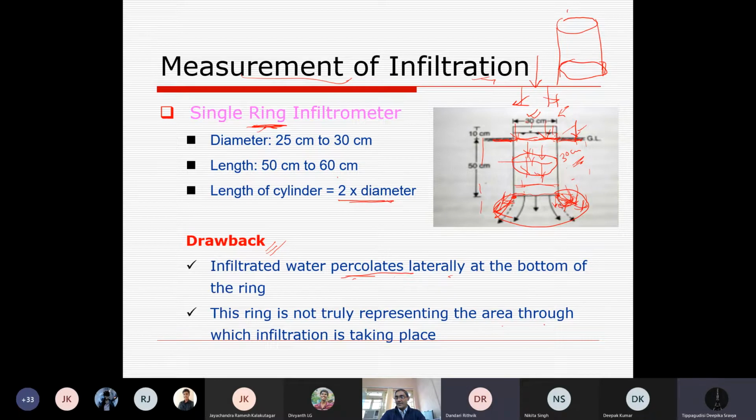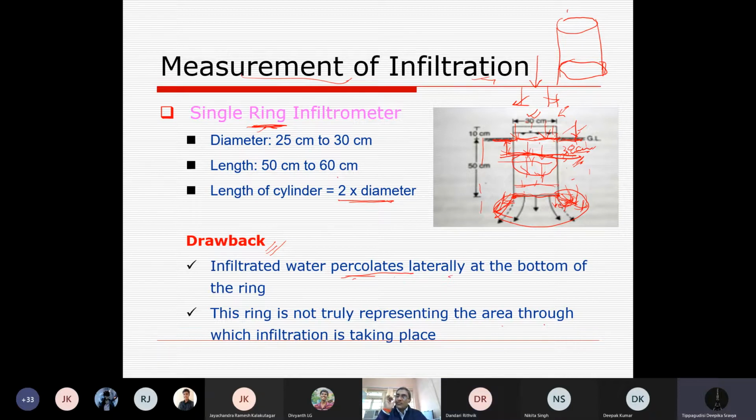Yes, sir. I am thinking, if we have the outlet at the soil surface itself. What is the outlet? The outlet of the ring, sir, the bottom. Like I'm asking if we have the bottom at a lesser height, say 5 to 10 centimeters. You want to say, rather than 50, it is somewhere 10 or 15 centimeters? Yes, sir. Then in that case, the rate of infiltration may be different, right?